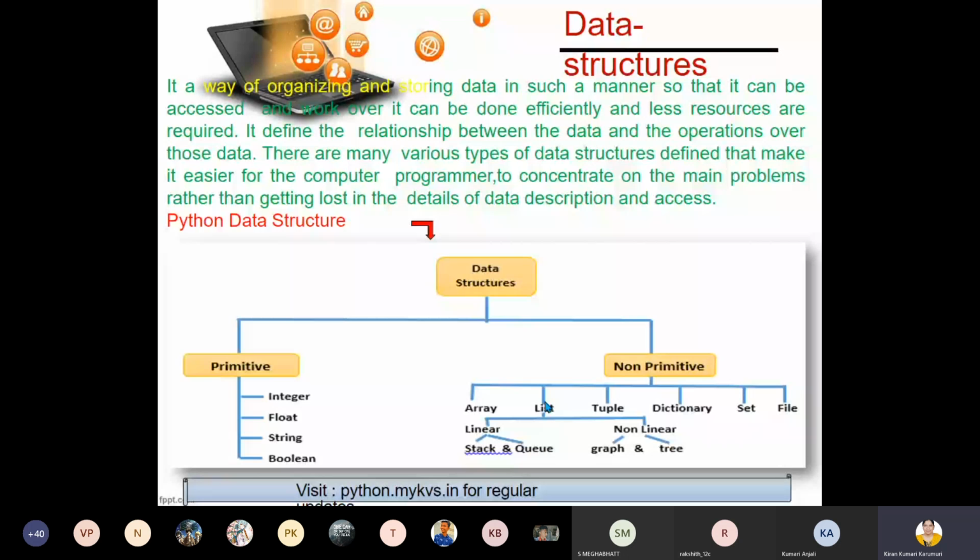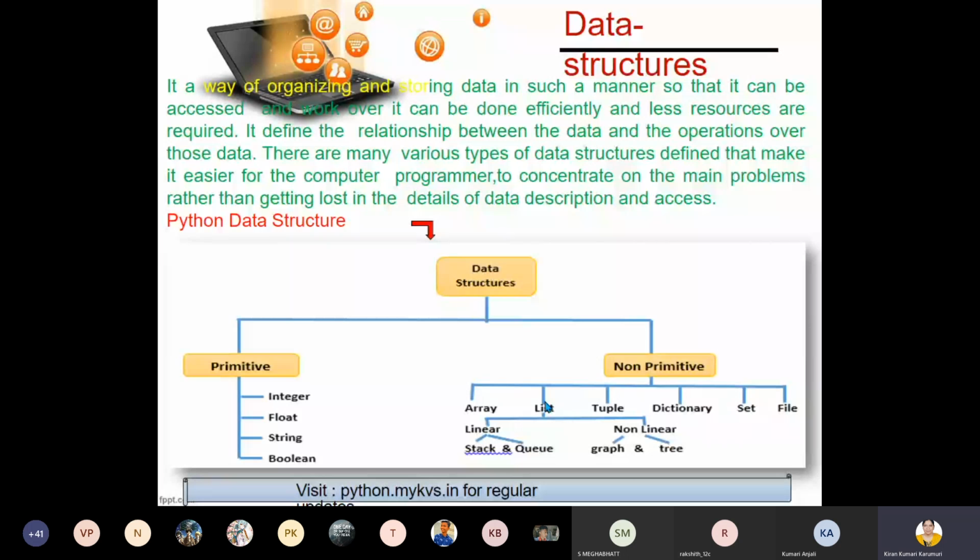For example, Facebook or any other social media. You need not see the files in sequence. You can have a link from this storage to that other storage. If it does not have enough space at the same location, it can be placed in another location by providing a link. That kind of thing is non-linear. Got it, children? And then we discussed tuples, dictionary, and set in the previous class. And files and folders are also data structures.